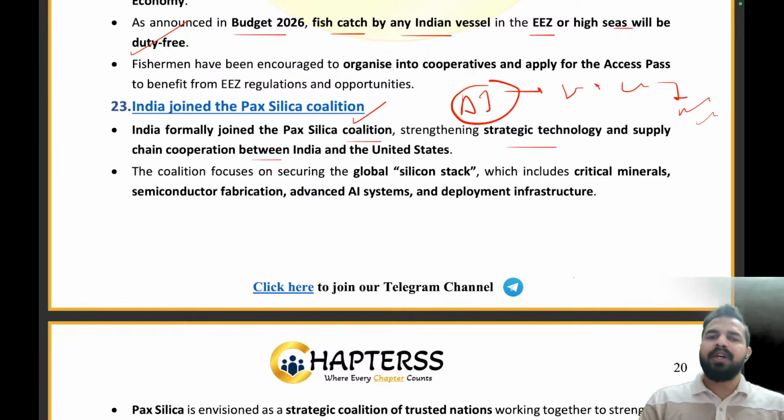So India has joined the Pax Silica coalition, which strengthens the strategic technology and supply chain cooperation between India and the United States. The coalition focuses on securing the global silicon stack, which includes critical minerals, semiconductor fabrication, advanced AI systems, and development and deployment infrastructure.